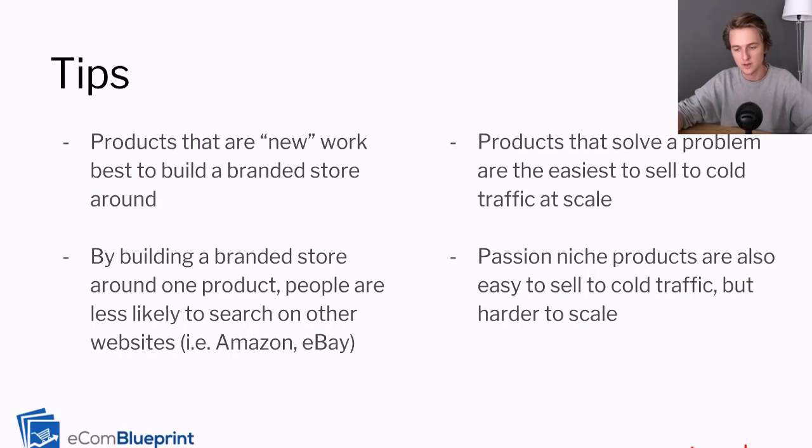So if you try to think about how much those posture correctors sold just in like 2018, they probably sold like hundreds of millions. And so, yeah, if you have a product that solves a problem, those are really the best to scale. And by scale, I mean really, really scale to cold traffic. And so that's it for my criteria for finding a winning product. And now in the next lesson, I'm going to show you exactly how I found the posture corrector product and decided to build a store around it.